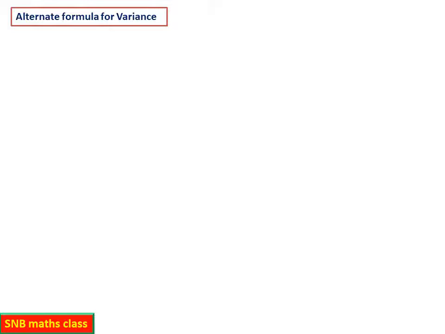There is an alternate formula for variance. First let us derive it, then let me show you where we can use it. Consider sigma X square. What is the formula? Variance of X equals the summation of (xi minus mu) whole square into p of xi. Students, please note the steps carefully.